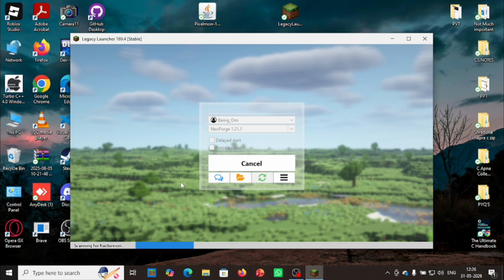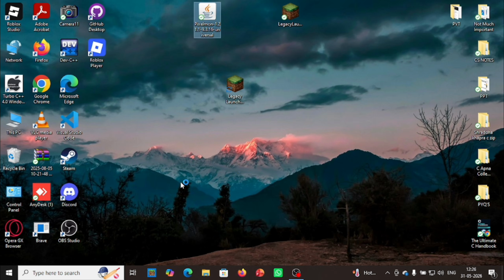The first time it takes some time to load the Pixelmon mod which we have installed. Let's wait for the game to start.